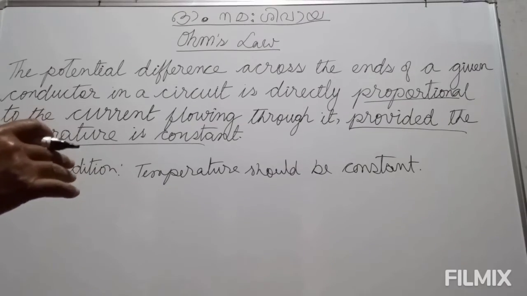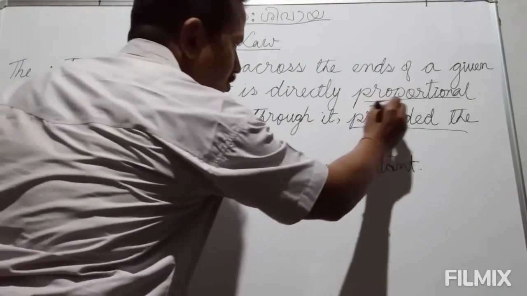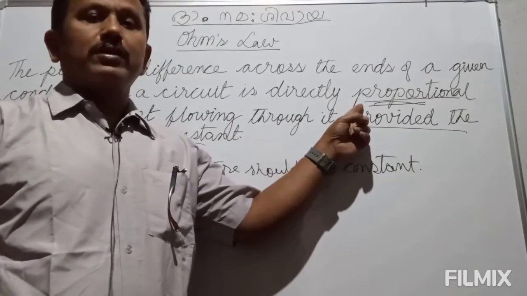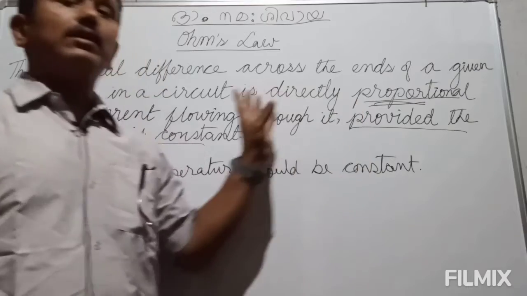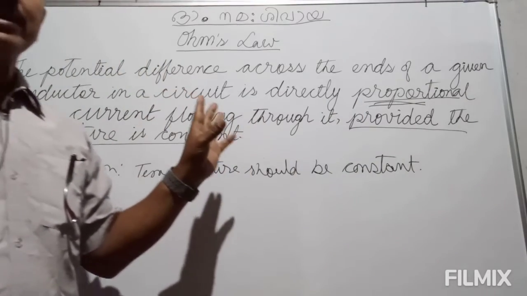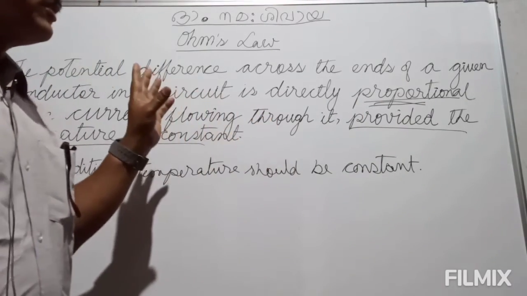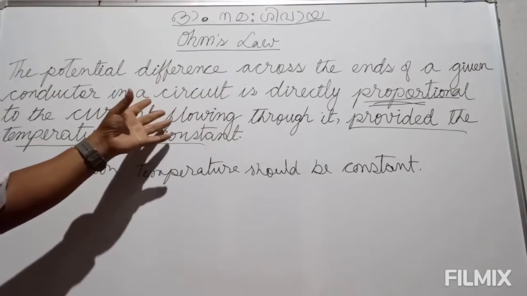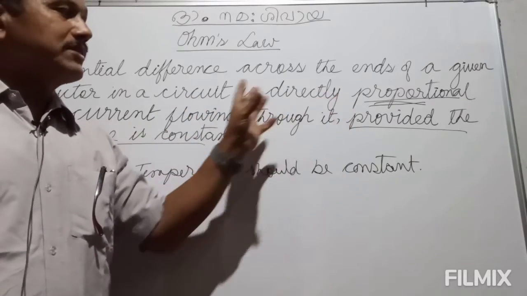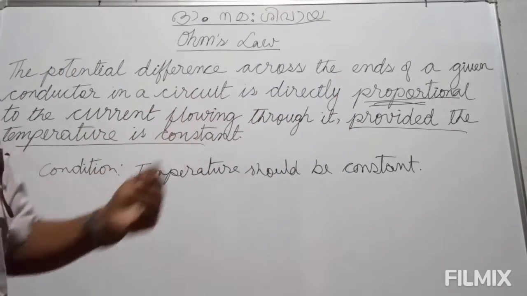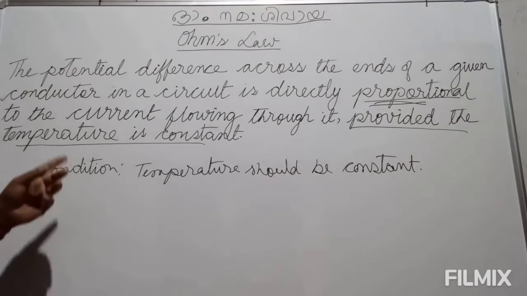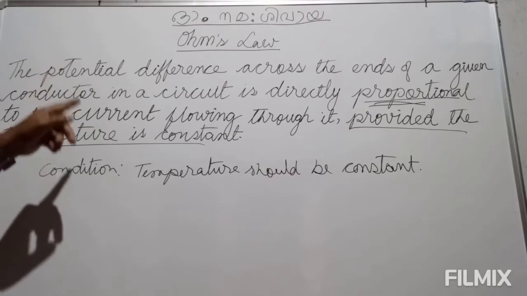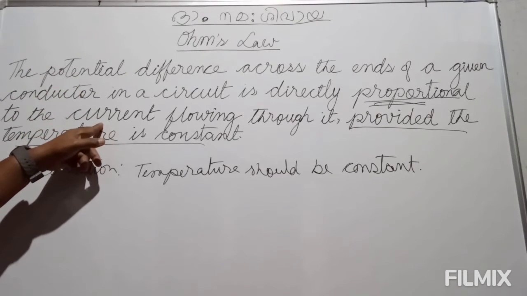Now the second point that we have to understand is the term proportional. If you understand the term proportional, you will understand the law. Proportional here means depends upon, directly depends upon. If you understand this word, the law is so simple for you. In what sense, and what depends upon which one here? It says that the potential difference directly depends upon current or vice versa.